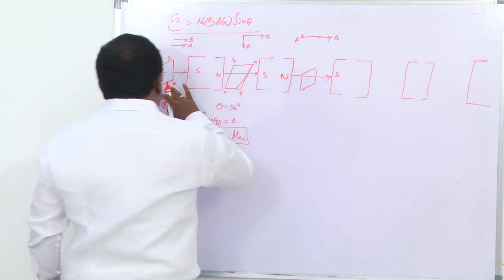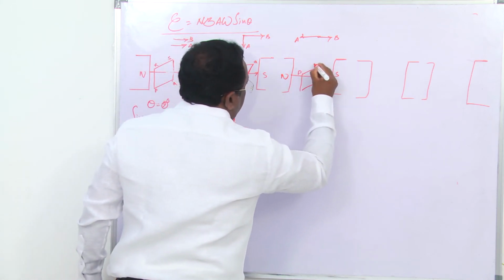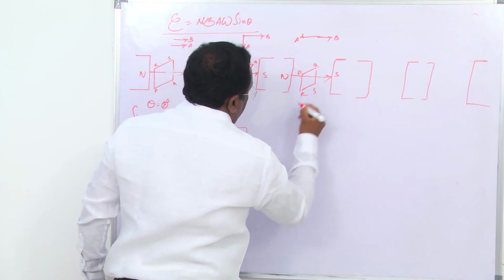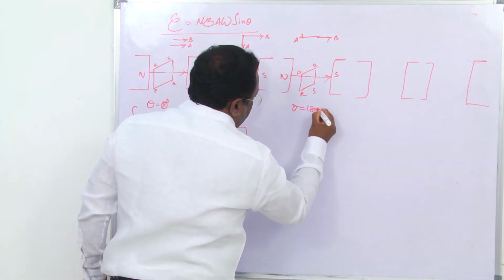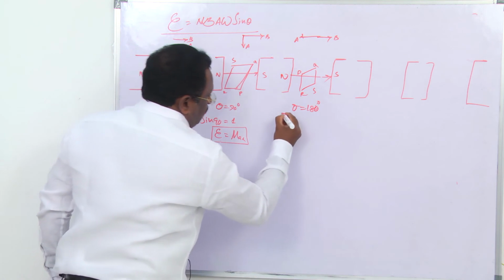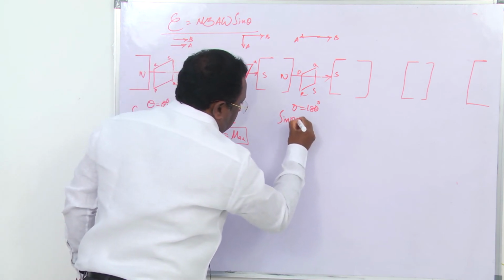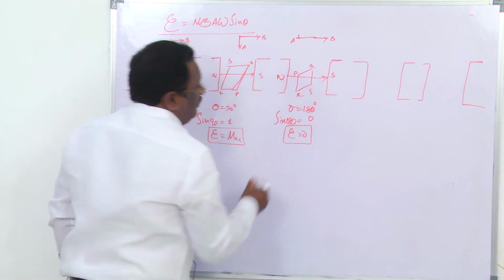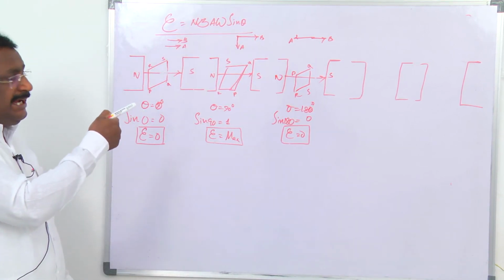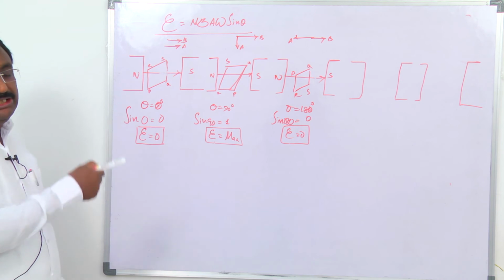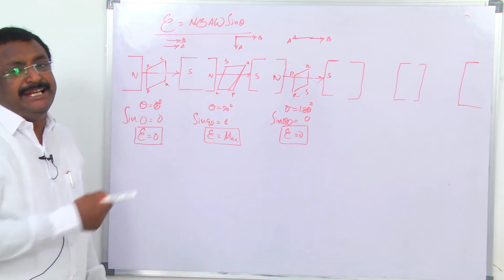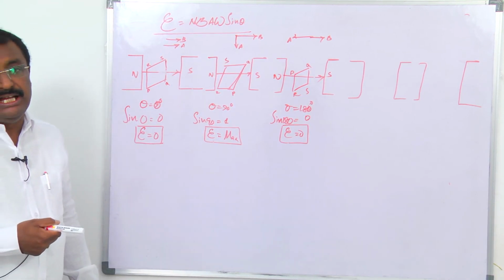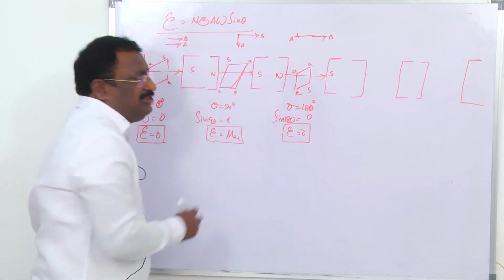Now what happened? PQ top, RS. Theta is equal to how much? 180 degrees. So sin 180 is how much? Again 0. Now what happened? Again the induced EMF in the coil is 0. When the coil rotates through 180 degrees, the induced EMF in the coil is again 0.